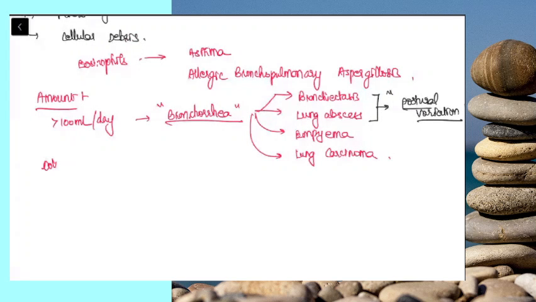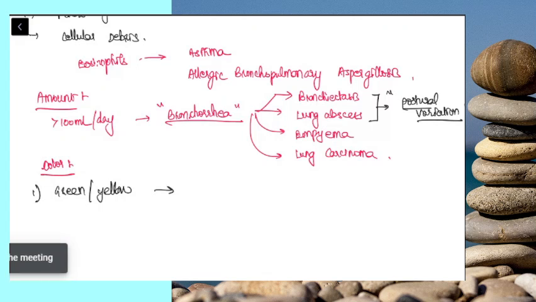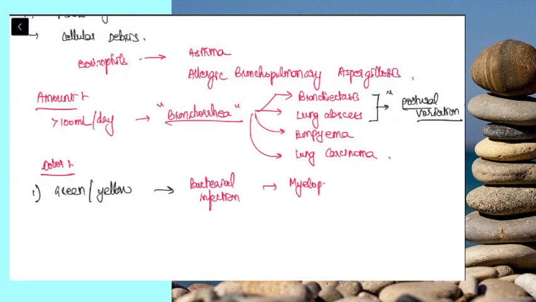Next is color. I have to inquire about the color of the sputum. First will be green or yellow, which is commonly seen. This indicates pus, and this indicates a bacterial infection. Why green in color? Because of the presence of the enzyme myeloperoxidase. Neutrophils will enter into the area of infection and produce the enzyme myeloperoxidase, and this leads to the greenish color of sputum. Next is pink frothy, very important and commonly seen in clinical practice, that is pulmonary edema.